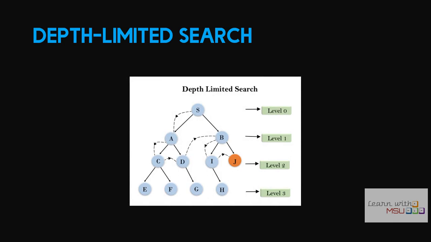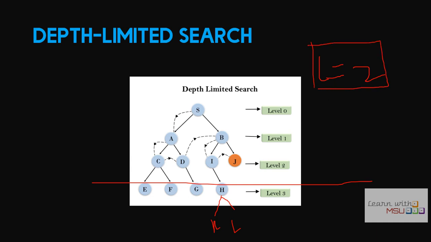So let us consider that after this H, K and L, there are a few paths available. We will define limit L equal to 2, which means that DFS will not extend after level 2. After visiting C, it will move to A and once again it will visit D. That is actually the advantage of depth limited search. This limit value is defined arbitrarily for any problem, and within this limit value DFS happens. So depth limited search is otherwise called DFS with a limit value.